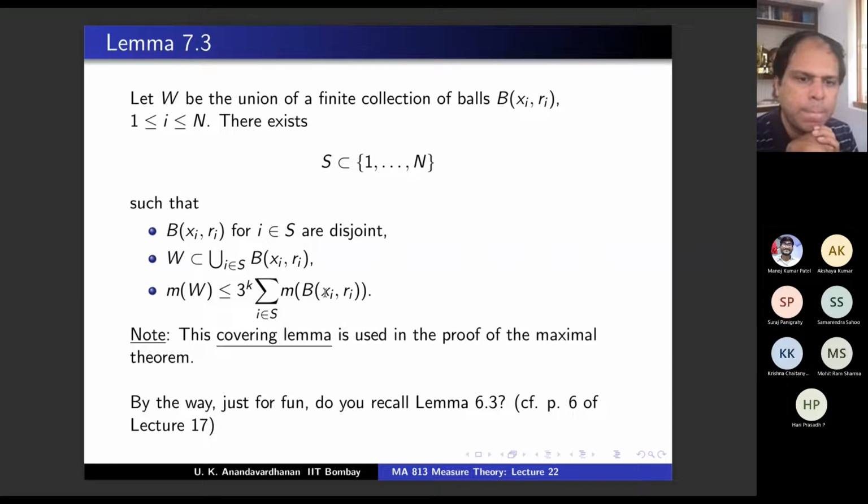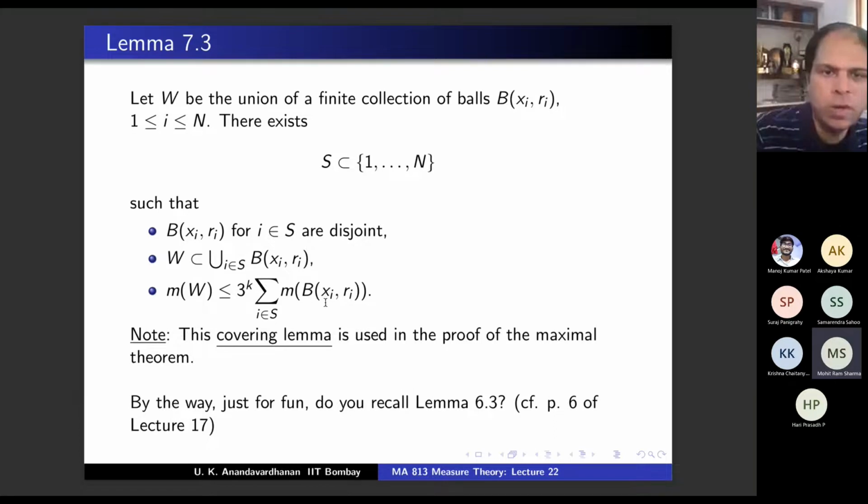Good question. So am I making a mistake in the statement? Why do we say this? The summation of measure is certainly less than or equal to 3 power k times the summation of measure, because 3 power k is a positive number. I'm confused, so let me look at Rudin. In the book, it is written that W is contained in the union of B(x_i, 3 r_i). So that's where the mistake is.